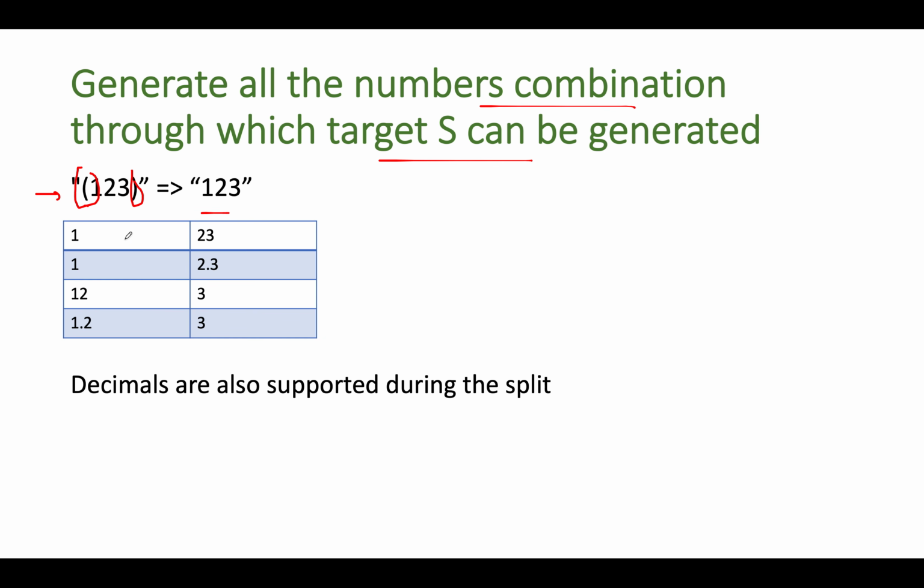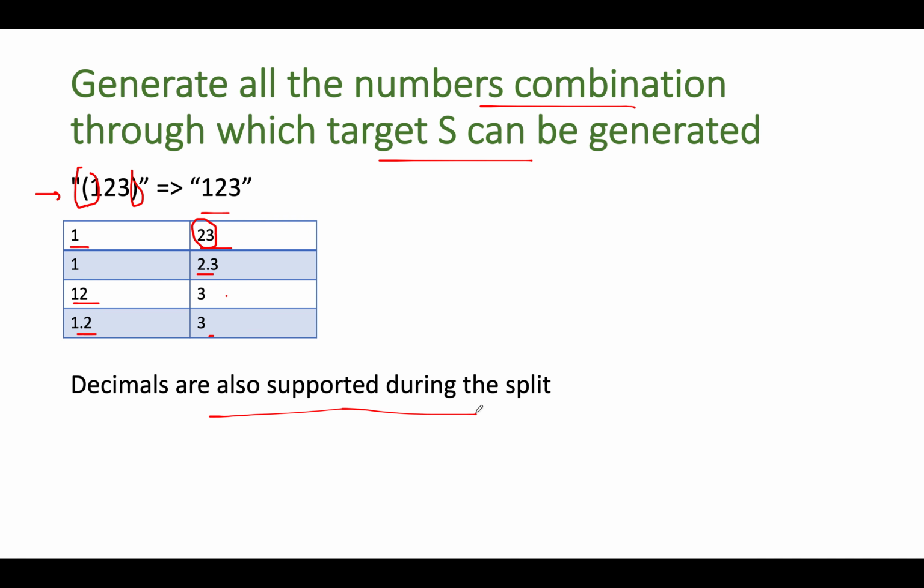And what all combinations can lead to this target string? You split the string at 1, 23, and as soon as you split it across 23, there is another possibility that you can put a decimal point after 2. So the other possibility is 1, 2.3. Similarly, 12, 3 and 1.2, 3. Decimals are also supported during the split.